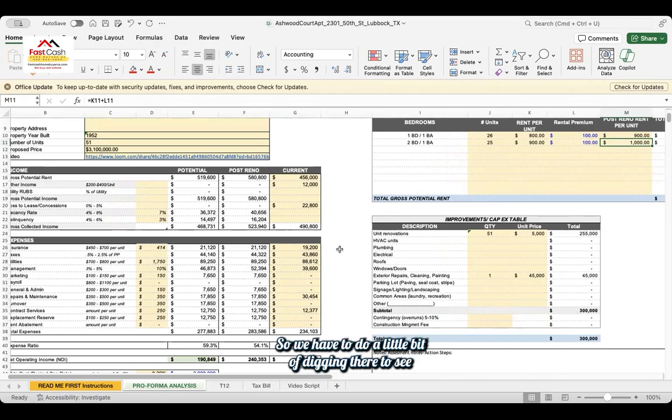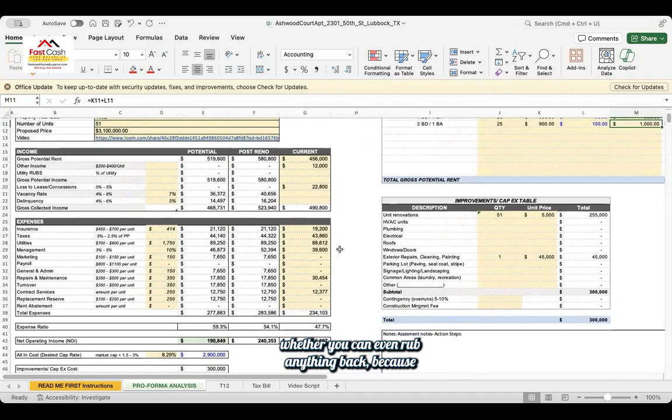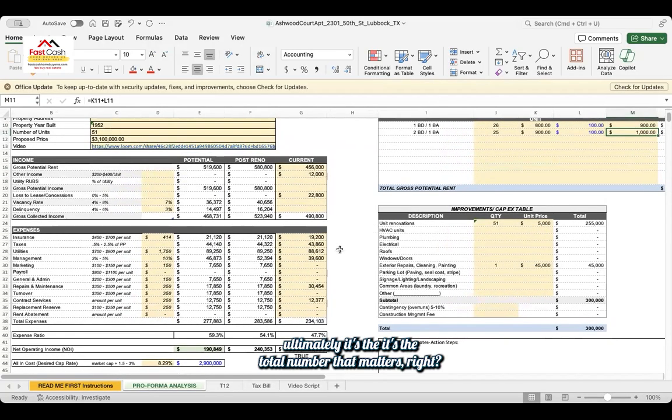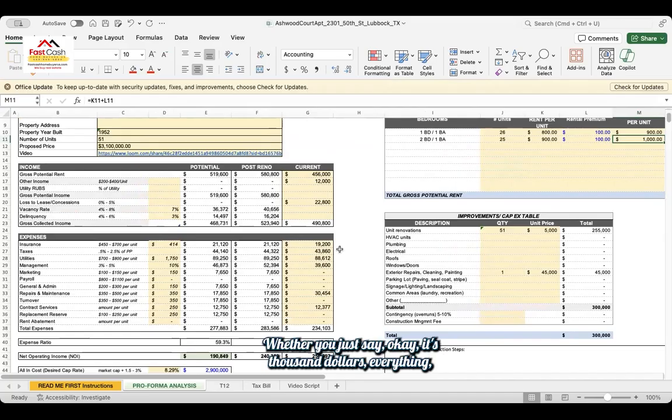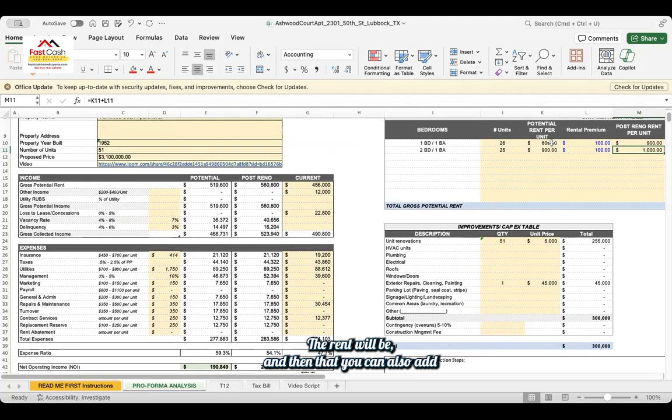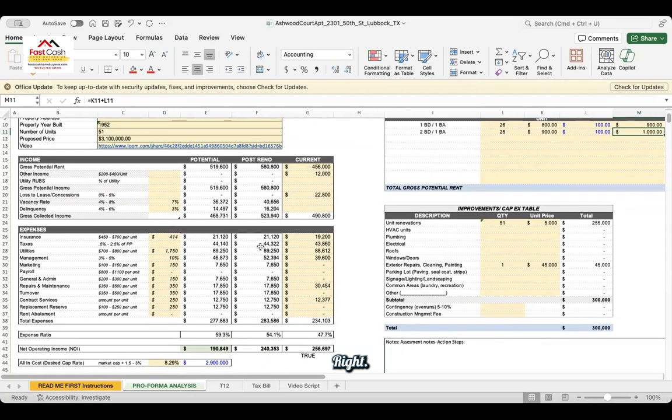So we have to do a little bit of digging there to see whether you can even rub anything back, because ultimately it's the total number that matters. Whether you say it's $1,000, all bills paid, or 850 plus rubs and then it comes out to $1,000, either way, it's the same thing. So for us, we just need to make sure that we can get what they're saying the rent will be, and then that you can also add the rubs on top of that. So there's a question mark there for sure.